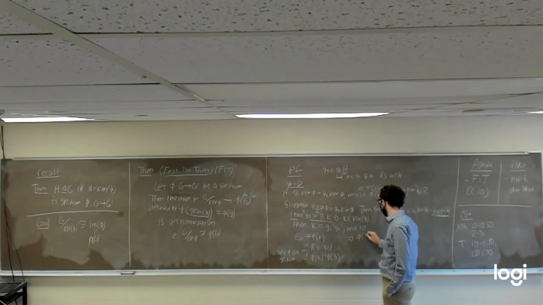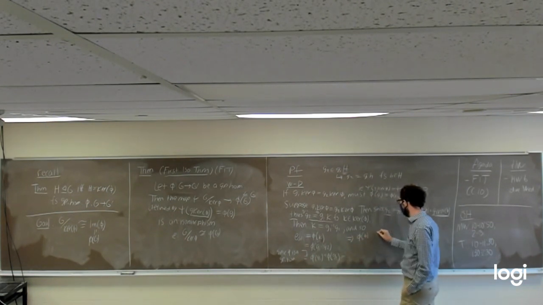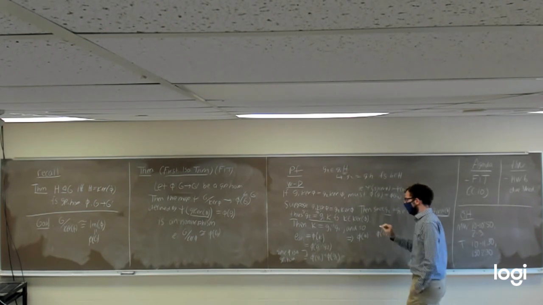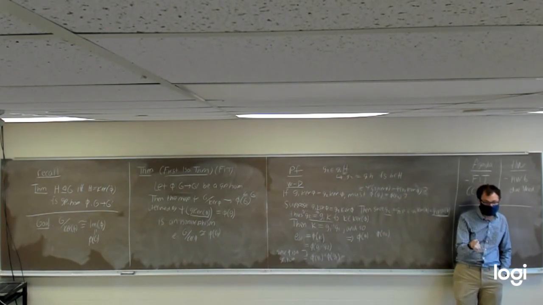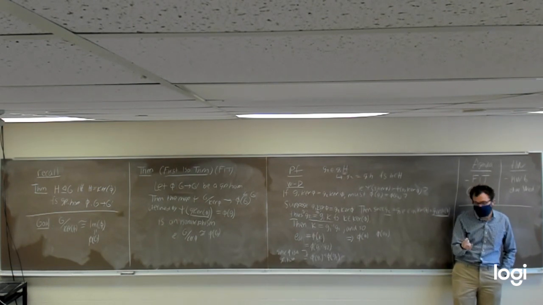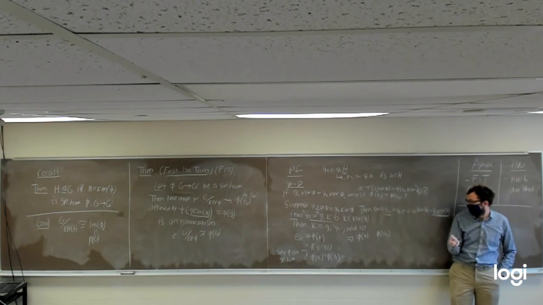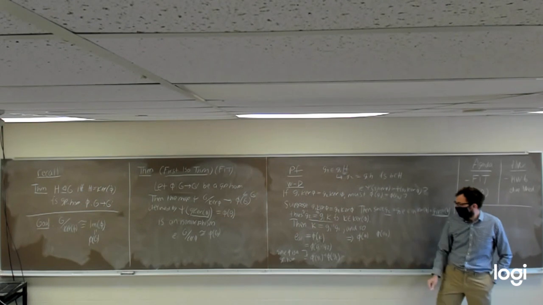What is that going to tell us about the relationship between phi of g1 and phi of g2? Okay. They're inverses of each other. They're inverses of each other? Oh no, I was hoping to show that they were equal. Oh, phi of g1 and phi of g2. Gotcha. Yeah.